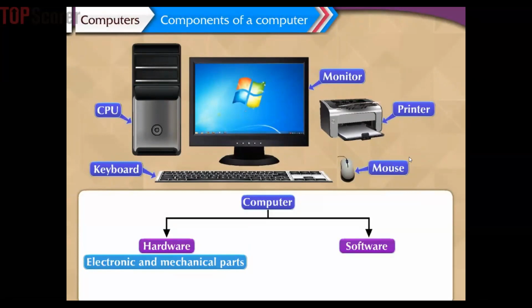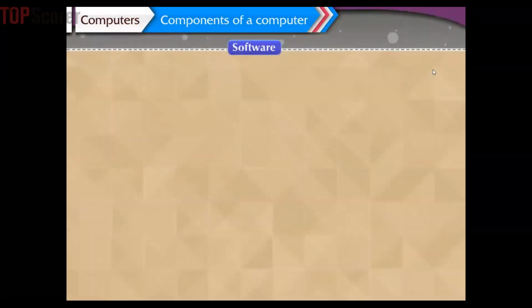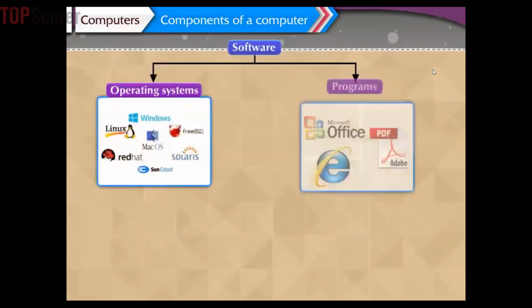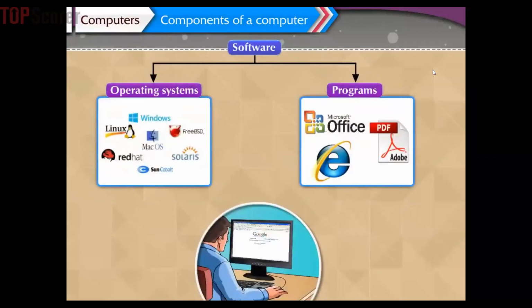On the other hand, the software refers to the command given to the computer, information supplied to it, and the result obtained from the computer after analysis. Some examples of software items present in a computer are operating systems and various programs. An operating system performs various functions which helps in smooth working of a computer.